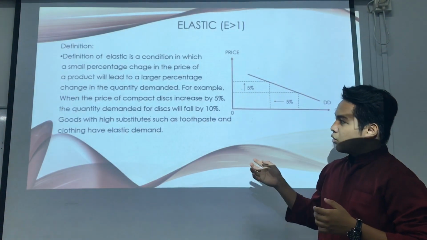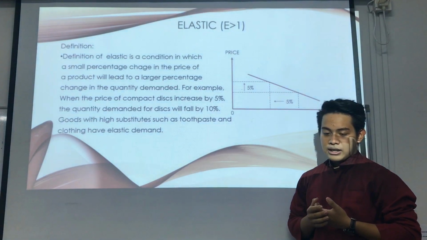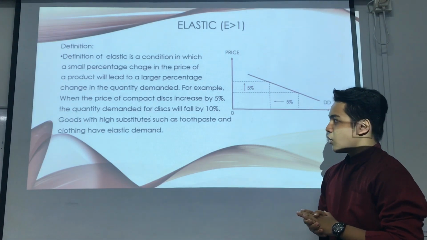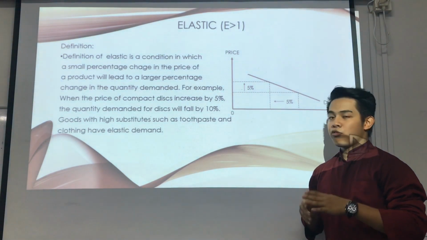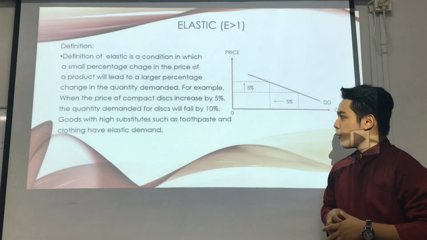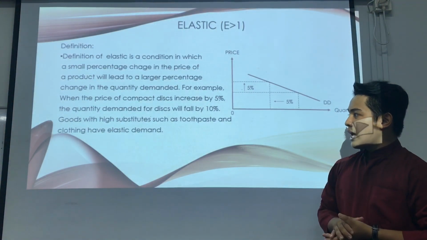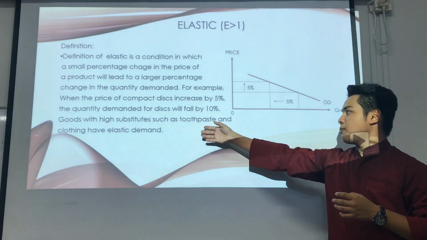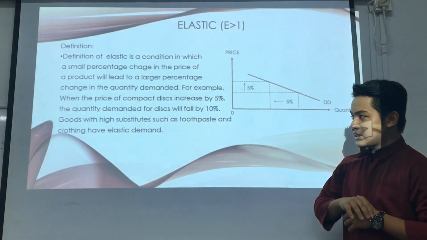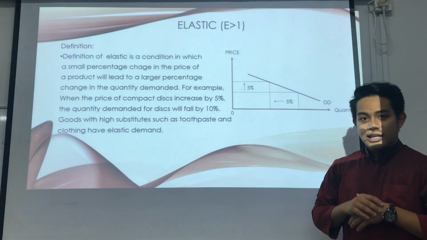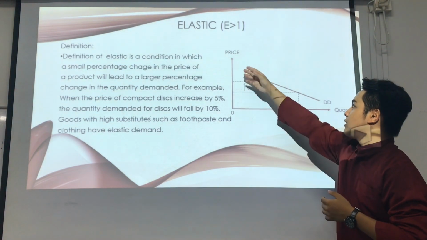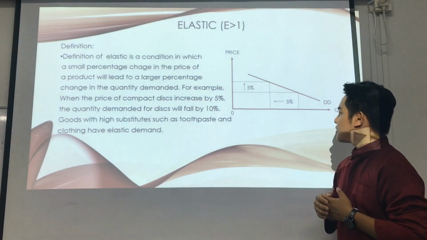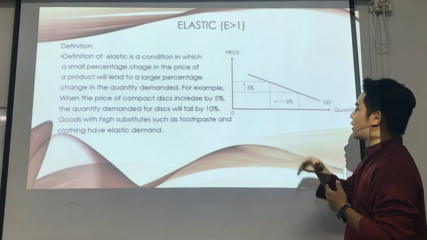For example, when the price of toothpaste increases by 5%, the quantity demanded for it will fall by 10%. Goods with many substitutes such as toothpaste and clothing have an elastic demand. So this is the graph. The price will increase 5% and the quantity will decrease 10%.